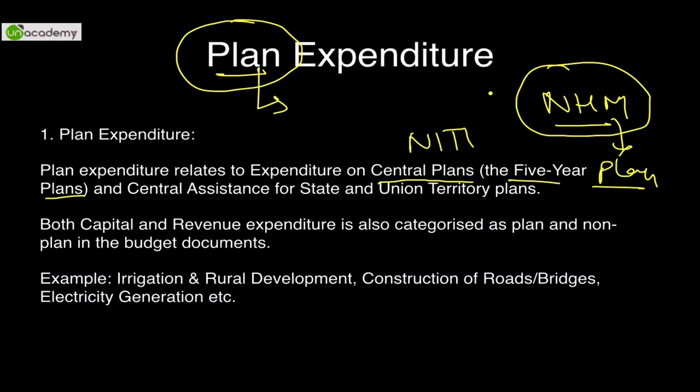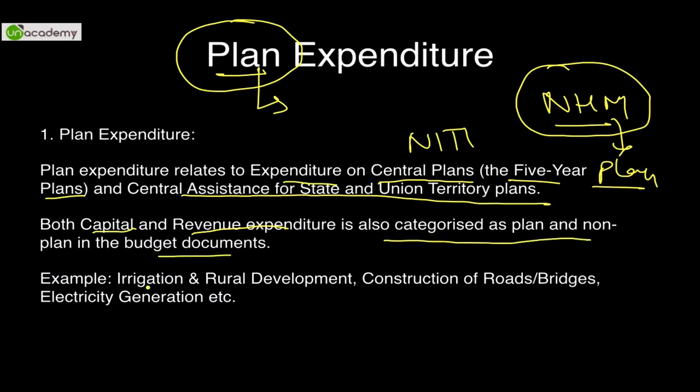Similarly, for example, in 2006, MGNREGS, National Rural Employment Guarantee Act had come out. Whatever expenditures were done on it were considered to be planned expenditures. So let's read the definition. Plan expenditure relates to expenditure on central plans, 5-year plans and central assistance for state and UTs. Plan expenditure can be categorized under both capital as well as revenue expenditures, what we had just studied before this. It is also categorized as planned expenditures in budget economics.